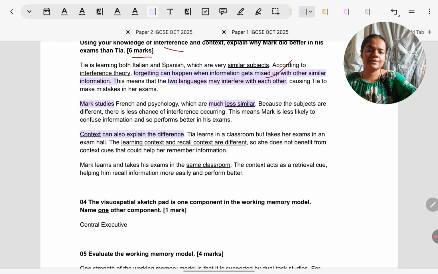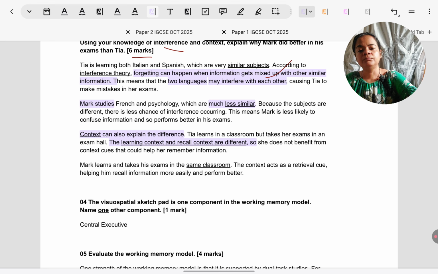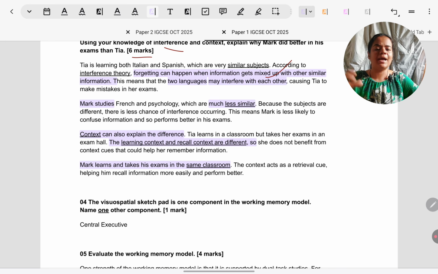Coming to context. In Mark's case, context explanation is more prominent. Name it. Explain what is the context definition: that learning and recall context should be the same, then memory is facilitated. Because Mark takes the exams in the same classroom as where he learns it. So recall and learning are happening in the same classroom. That is why he remembers better.